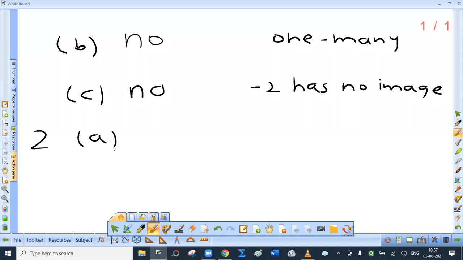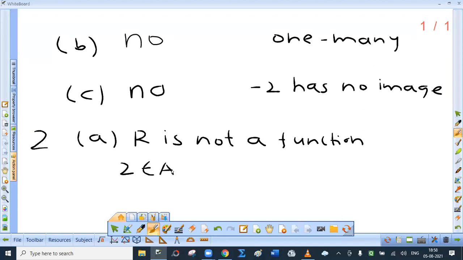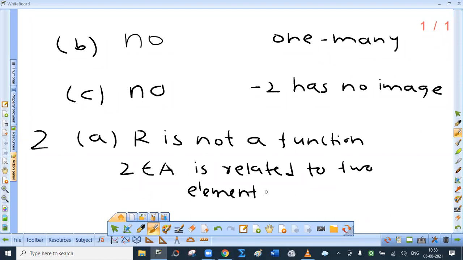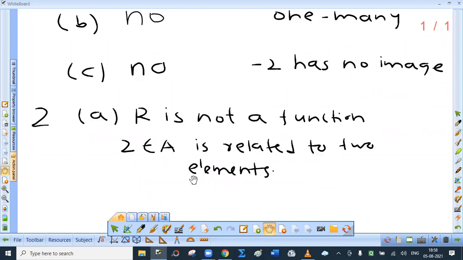No. R is not a function. Reason? What is the reason? 2 belonging to A is related to two elements. So a one-many relation cannot be a function.